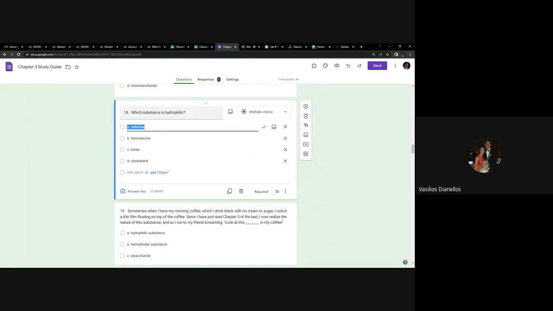Likewise too, sorry, if this were going to be on the exam, I'd probably reword it to say which of these is hydrophobic, and give you a bunch of different options. And only one of them would be a lipid, and the other ones would probably be polysaccharides.